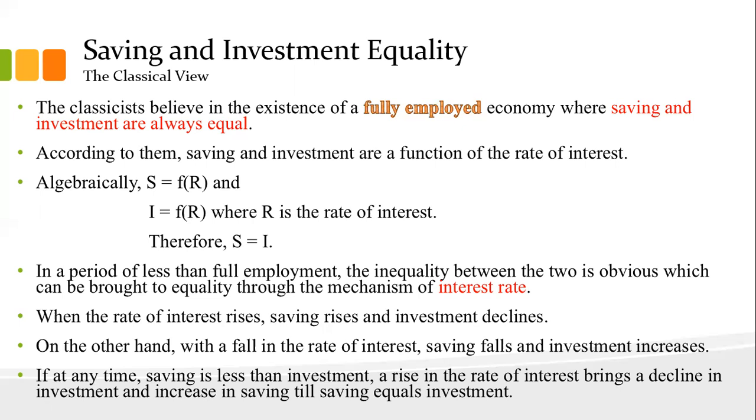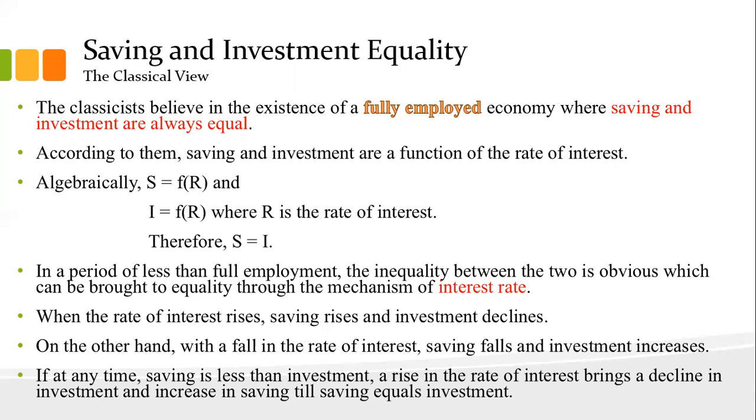So algebraically we can explain this as: this is our saving, it is a function of R, that is the interest rate, and our investment is also a function of R. So you can see that the right hand side of both the equations is the same. So we can say that S equals I. Once again I am explaining.